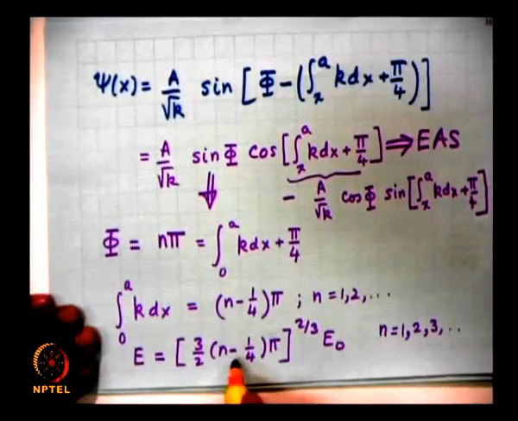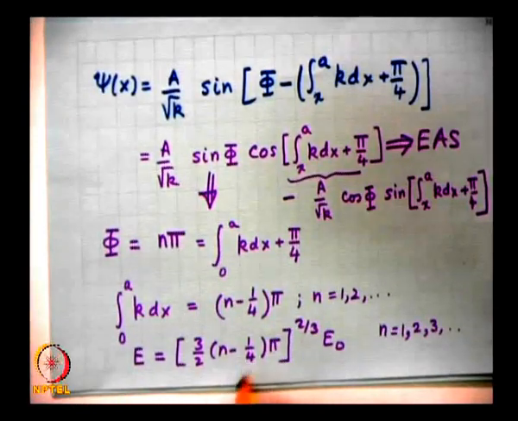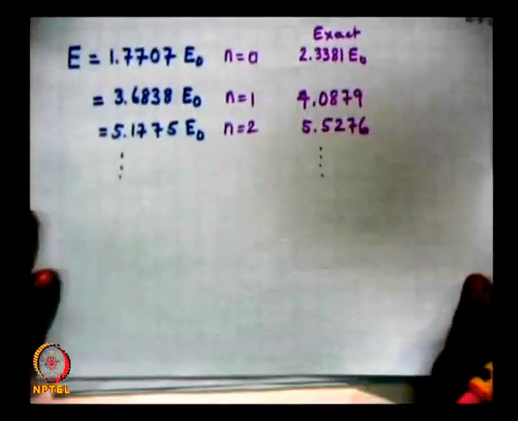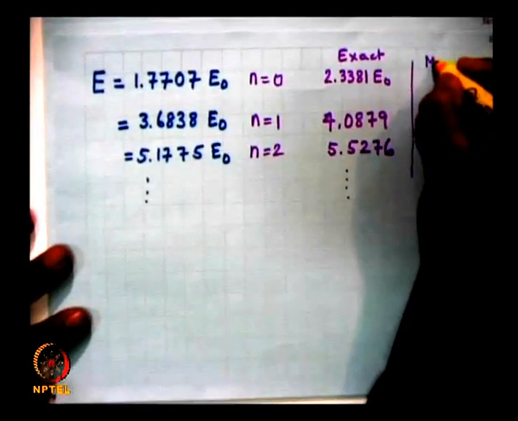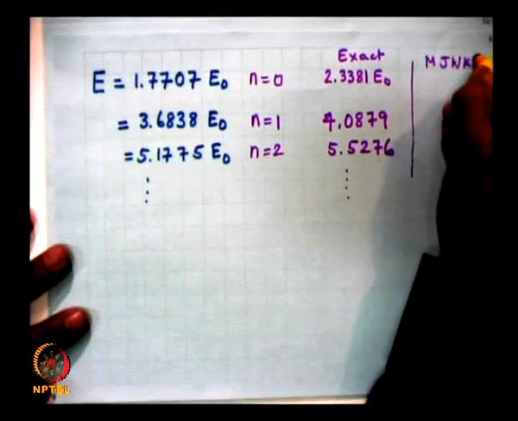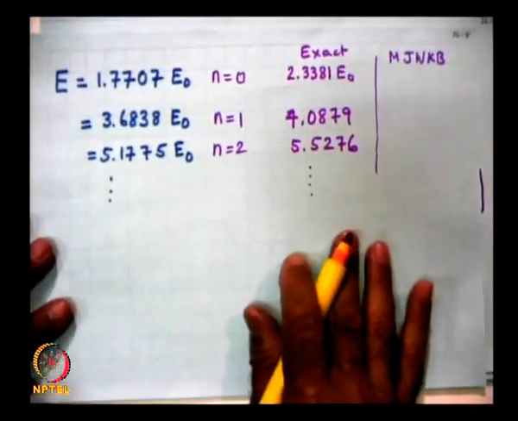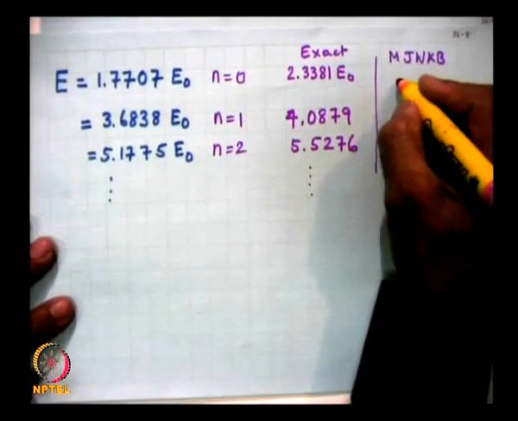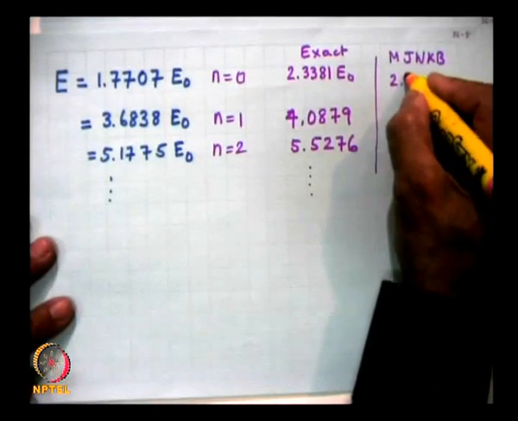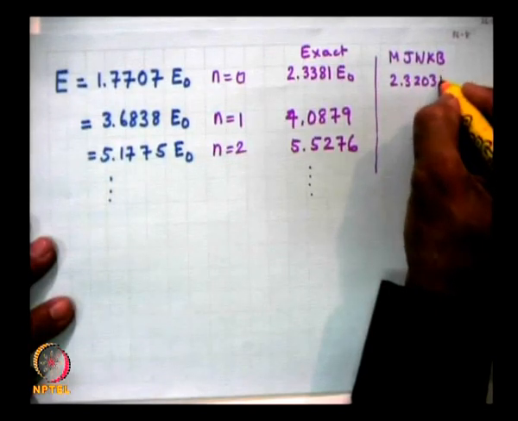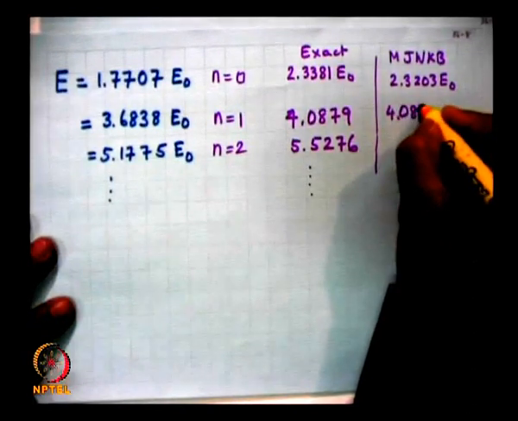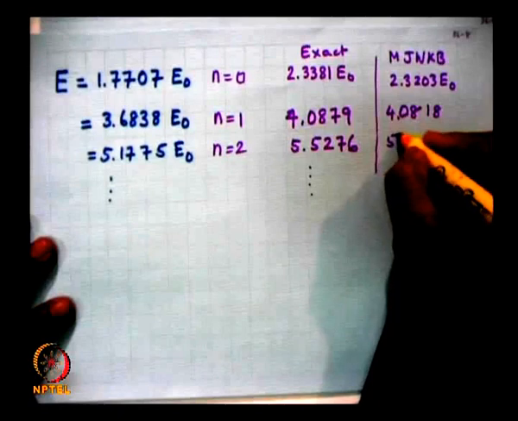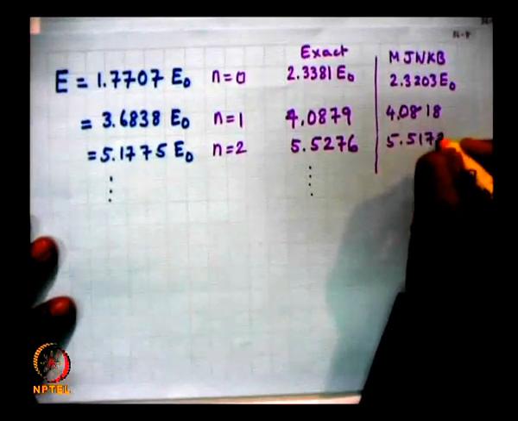So, instead of n plus half pi, if you put n minus a quarter pi, then the result will come out to be equal to 2 point, this is the modified JWKB result, slightly modified JWKB result, and this will come out to be 2.3203, 4.0818, 5.5172.